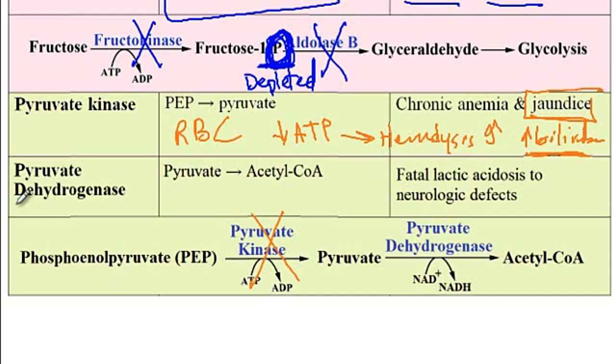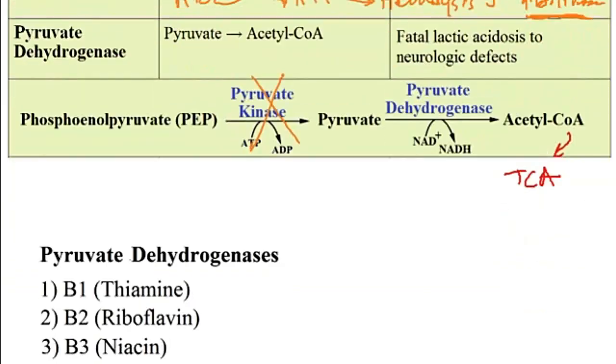And then finally, we have the pyruvate dehydrogenase deficiency. Pyruvate dehydrogenase is the enzyme that is required for the conversion of pyruvate into acetyl-coenzyme A, which will now enter the TCA cycle. Now, before I go through the features of this disorder, I would like to provide a little background on pyruvate dehydrogenase complex.